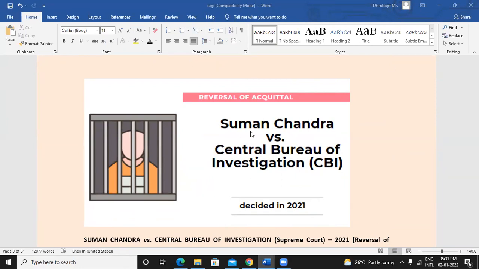When a case is filed and the entire trial process goes on, it may be that the person is released, the person is acquitted, or it may be the person is convicted. Sometimes the person is released based on benefit of doubt. Those kinds of situations may also take place, but ideally the person is either acquitted or convicted.